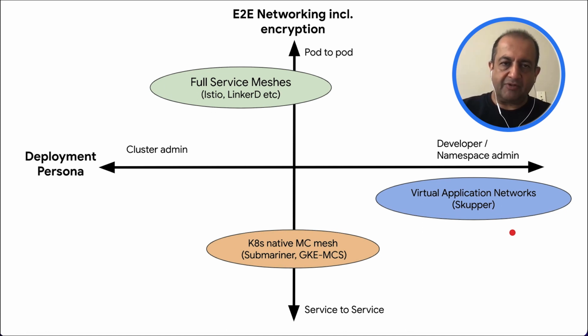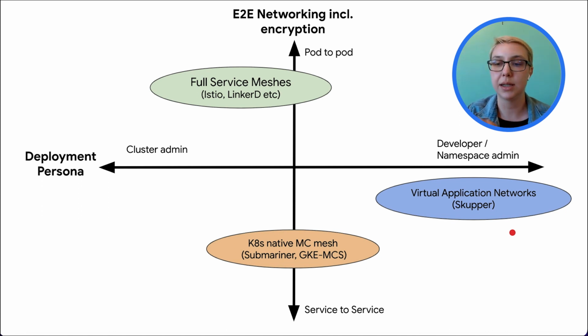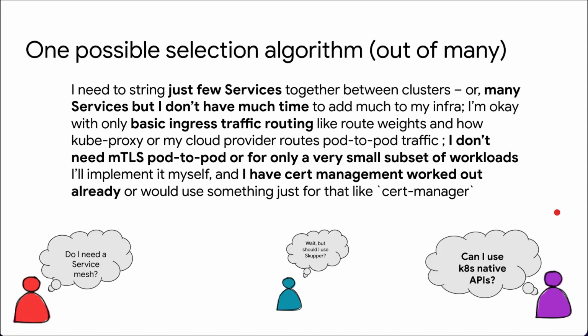Laura, what do you think about this sort of initial categorization? Yeah, so I think this initial categorization is really helpful to see where these projects sit on these two dimensions, which are really a critical first pass to be thinking about where these technologies sit. But how we even backed into this was that there's a ton of factors that go into this decision. And I'm going to take us through the next couple of slides to show what that type of decision making process might look like, and some other ways that we can map these categories of technologies against each other.